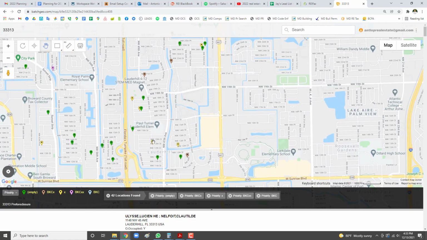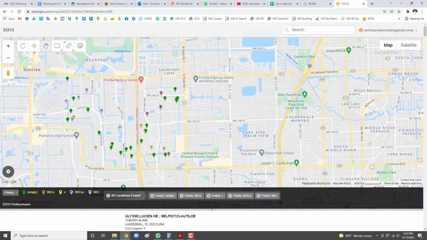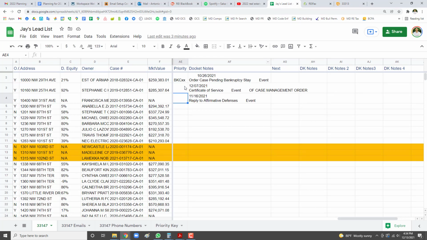Like you see these guys, there's a group here. You could do it this way too. I like it the way where I visit the people who are most vulnerable first, especially because it doesn't seem like it's far from here to these people here, but most of the time these guys are like 10 to 15 minutes apart, right? And I live all the way east, so when I come down Sunrise, chances are I'm going to visit these people first, instead of visiting these people first, right? So what I do is I just try to get all the people out of the way by their level of priority or by their level of urgency. So that's why we went ahead and added this column here, okay?